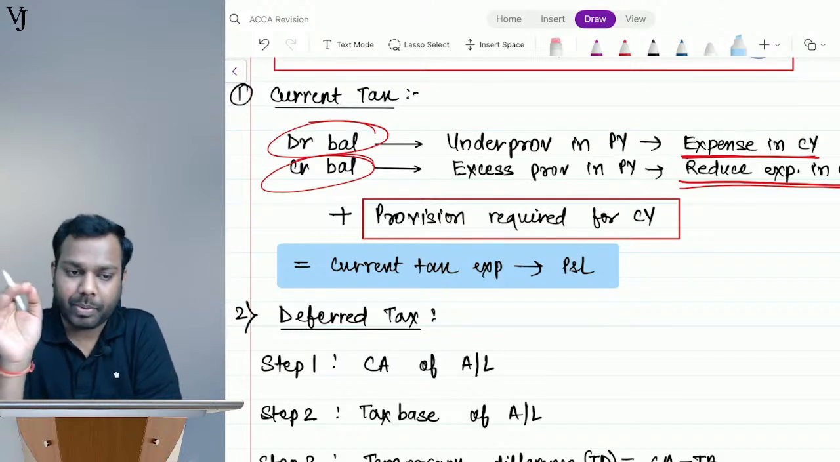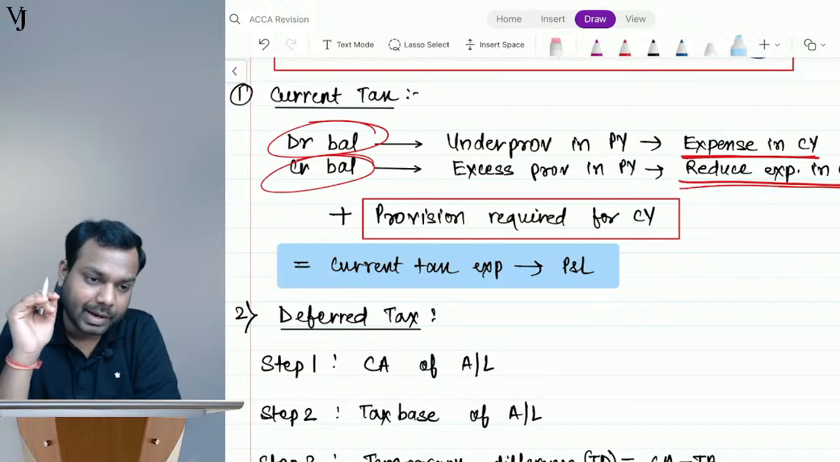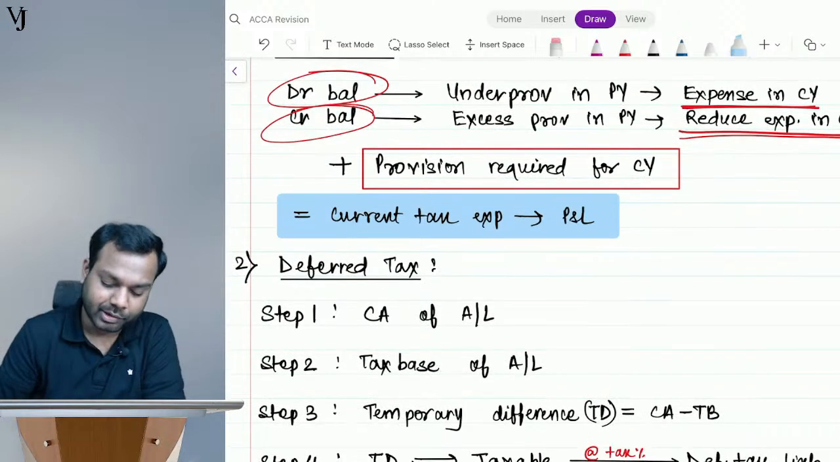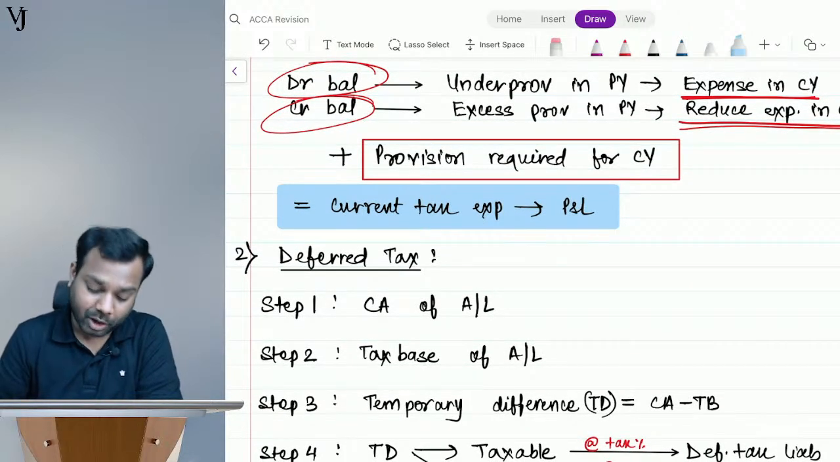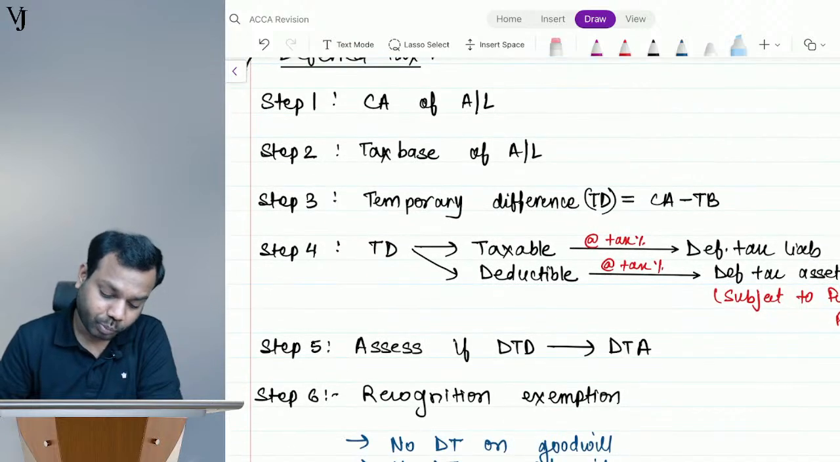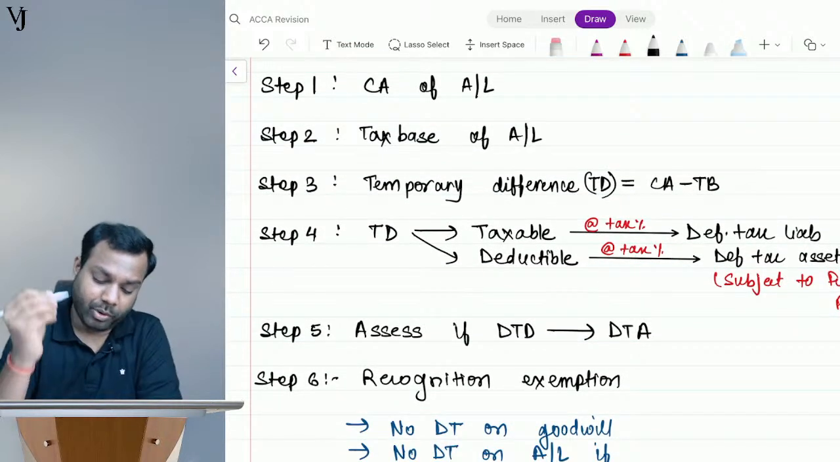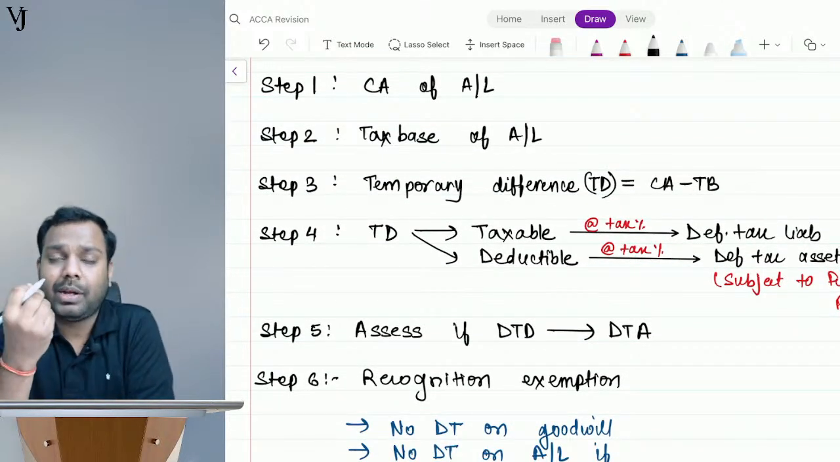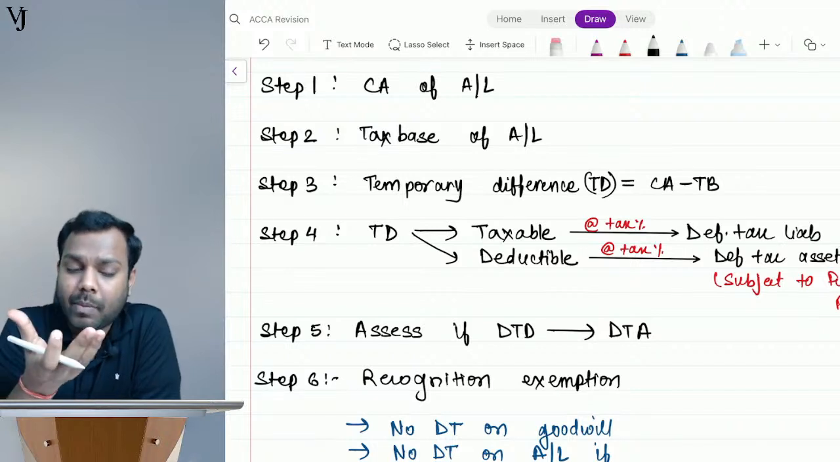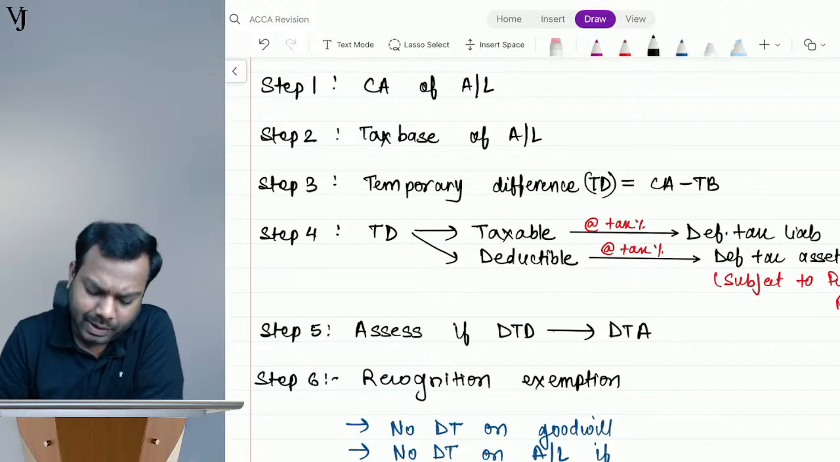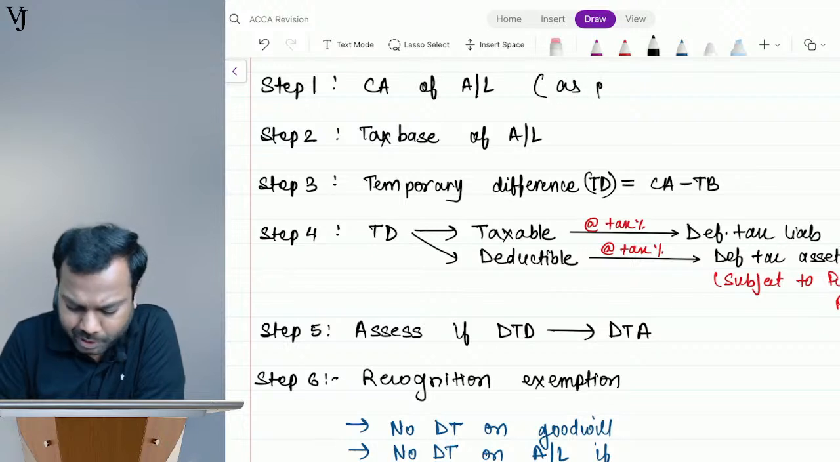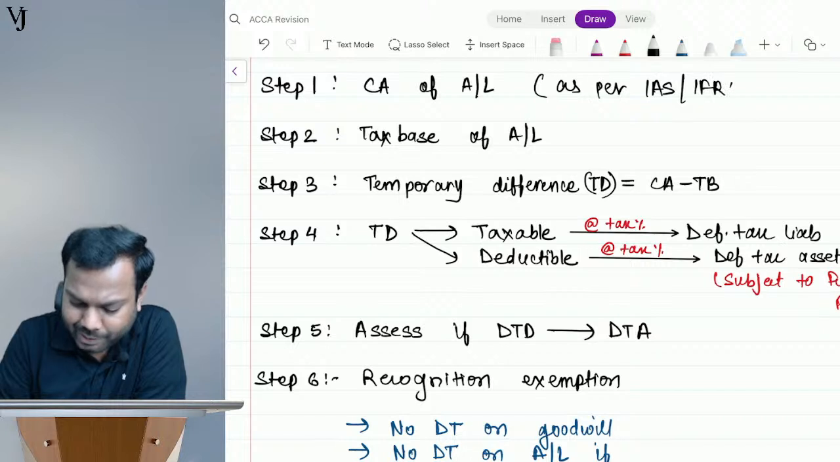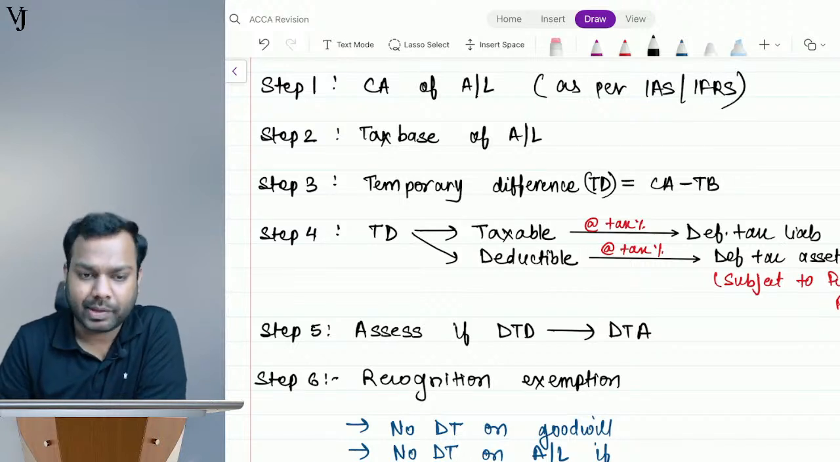Deferred tax is a very small topic now. If you understand current tax, the next is deferred tax we have to study. Okay, now let's understand deferred tax. Step 1 is carrying amount. We have to calculate the carrying amount. What is the carrying amount of the asset? So that is already given, right? That is as per IAS or IFRS, as per IFRS, right?